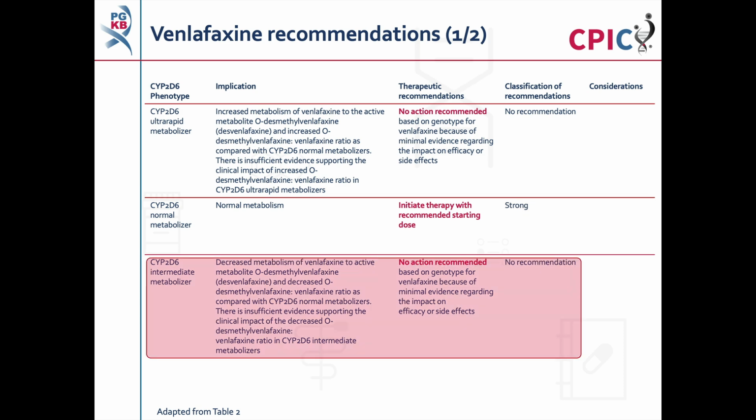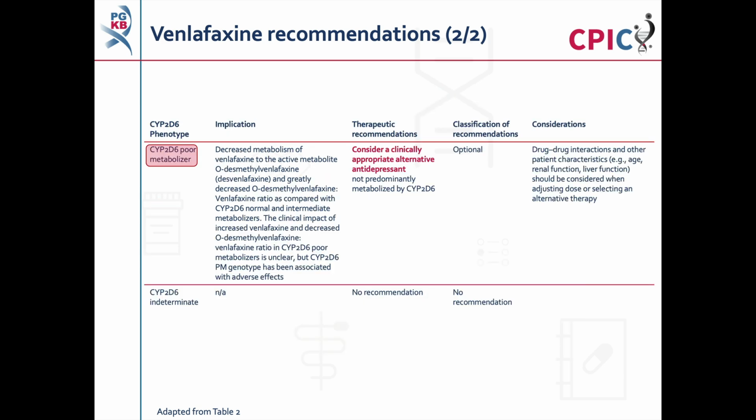There is no recommendation for patients with a CYP2D6 intermediate metabolizer phenotype. This is due to insufficient evidence showing a clinical impact of decreased venlafaxine metabolism. Patients with a CYP2D6 poor metabolizer phenotype will have decreased metabolism of venlafaxine compared to normal metabolizers, and the poor metabolizer phenotype has been associated with adverse effects.